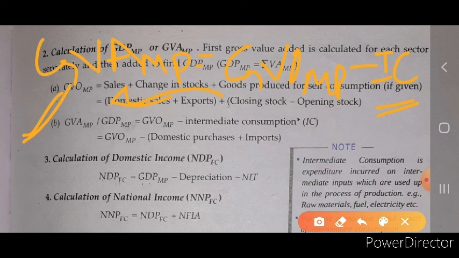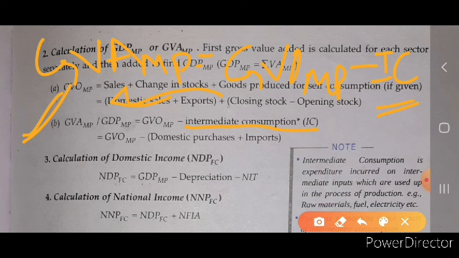For example, the electricity bill and the cost of the raw materials, these all are intermediate. These all are not final goods, so we subtract all these from the GVO MP to calculate the value of GVA MP. And sometimes intermediate consumption is not given.